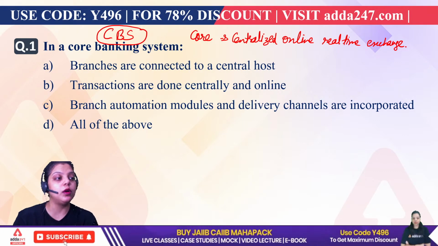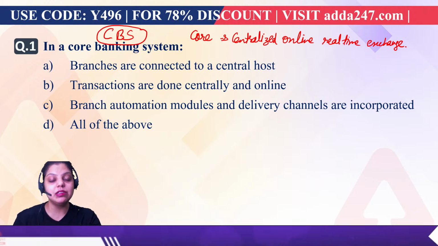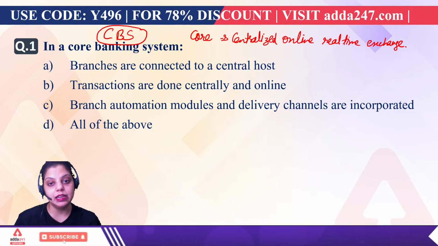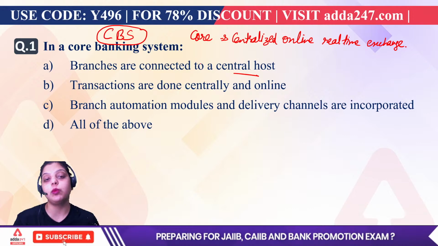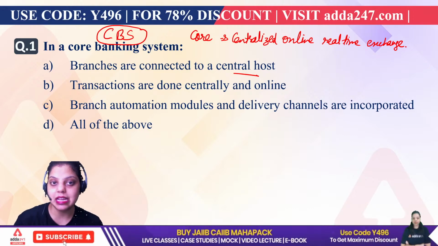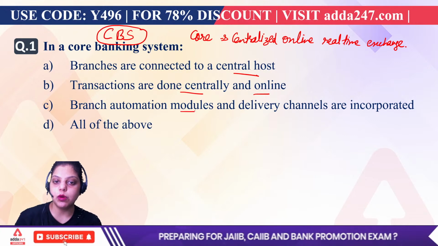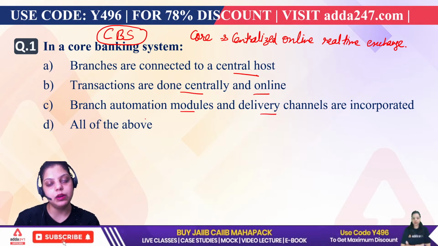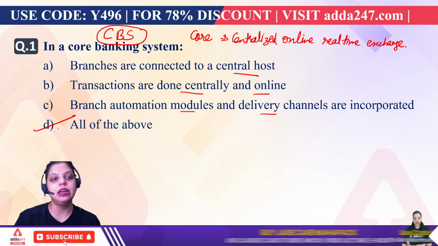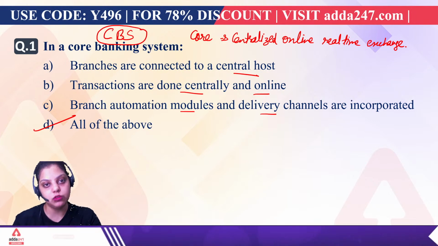So the answer will be all of the above. Branches are connected to a central host, that is correct, and that's why we are able to take banking services from any branch of the bank. Next, transactions are done centrally, and that will be online transactions. Branch automation modules and delivery channels are incorporated. So all of the above are correct about the core banking solution.